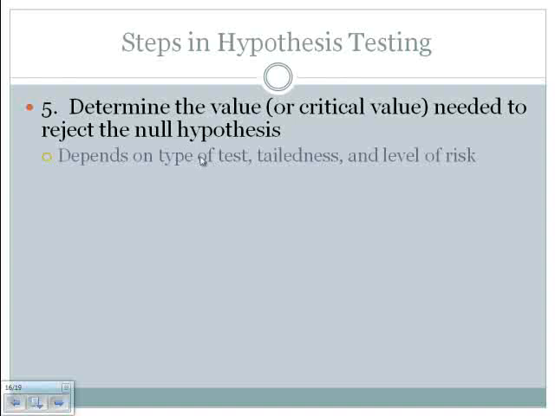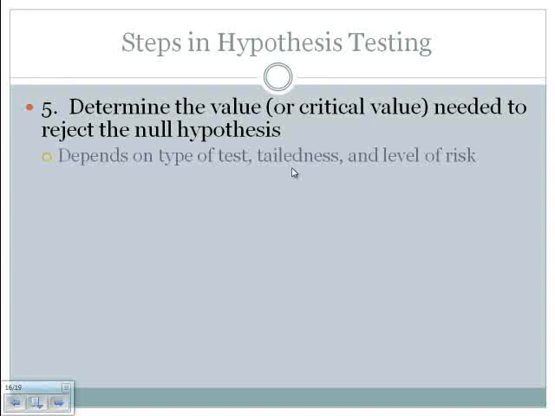That critical value is something that we will look up in a table. We'll talk about that a little bit later. For now, just know that it depends on the type of test. So we're going to be looking up critical values for a t-test. It depends on the number of tails, so a one-tail test versus a two-tail test. And think for yourself, what is tails related to? Hopefully you said the form of the alternative hypothesis.